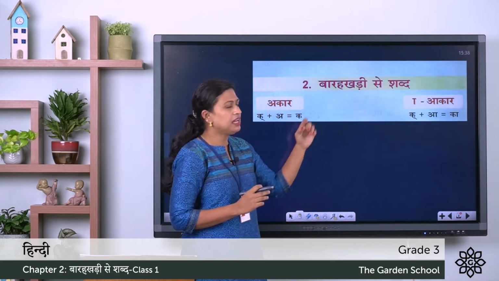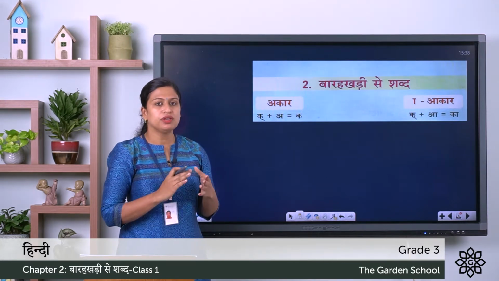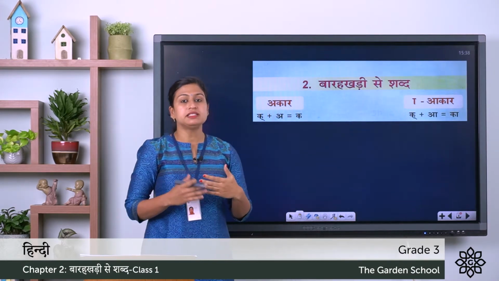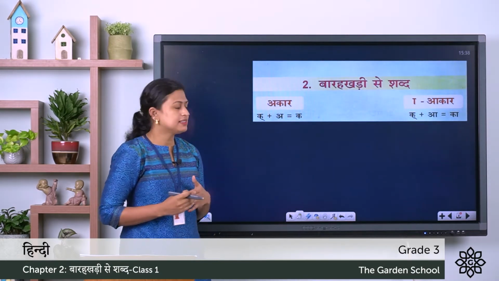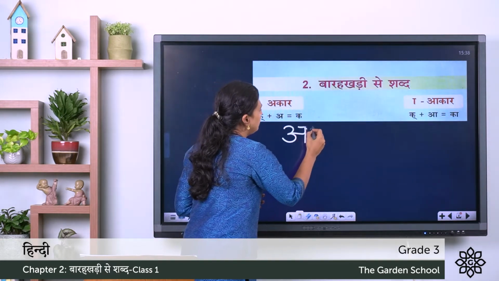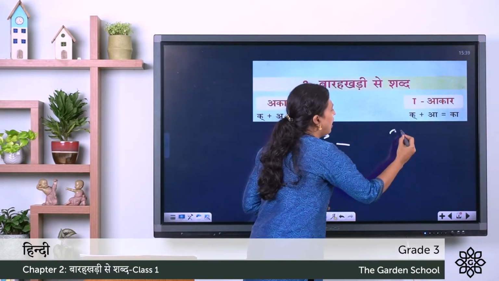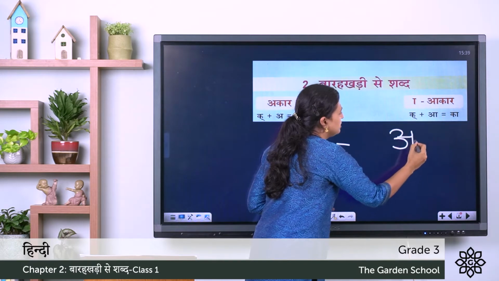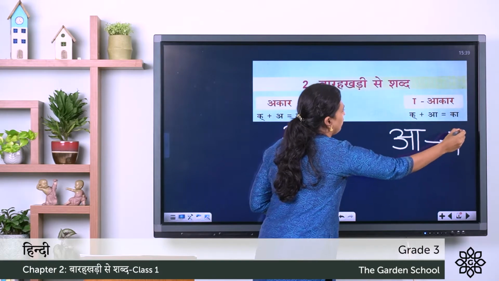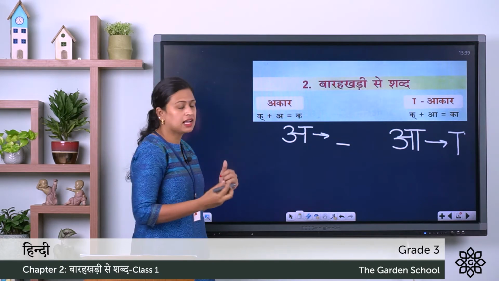Chapter number 2, and the name of the chapter is 12 khadi se shabd. 12 khadi means symbols. So here we are using the symbols of A and A for making different words. We have already discussed that the first swarakshar is A and this has no symbol. Next one is A, the one with the longer sound, and its symbol is a standing line and on the top sleeping line. So here we are using a consonant, that is Ka.